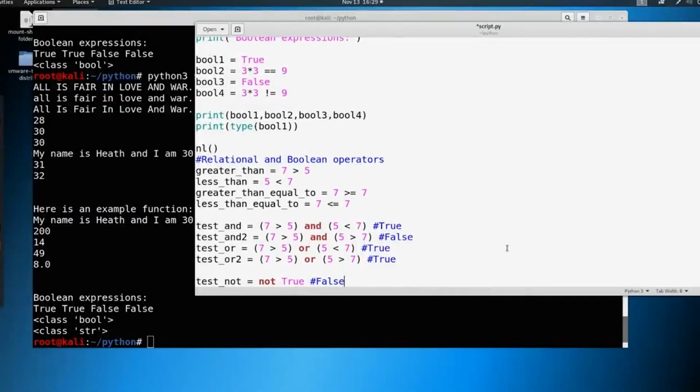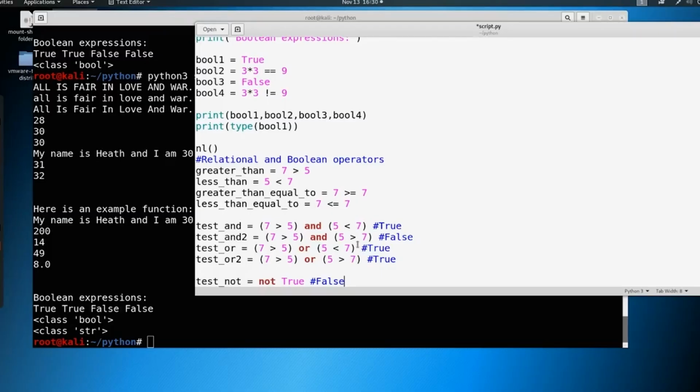So take good notes on these. Make sure you understand them. We're going to continue to build upon them over time. Really, all you have to think about is Boolean operators and these expressions. The most important things to take away from this are not just the true and false, but the greater than symbols, the less than symbols, all these different types of operators that we can utilize here. And that we can also utilize things such as and, or, and not as well. So we're just adding more tools to our toolkit and more things to think about.